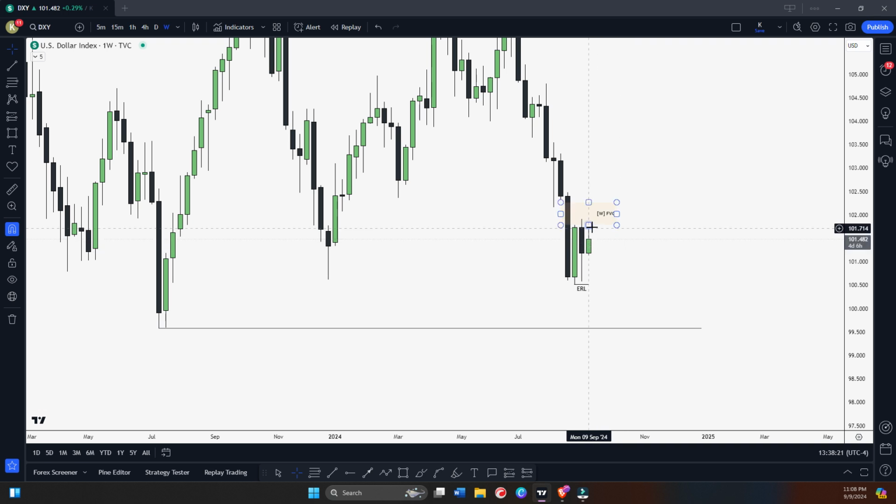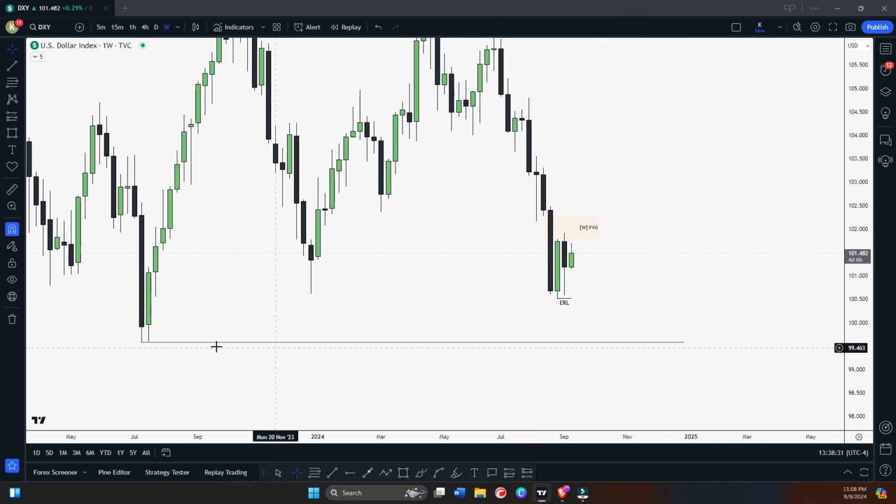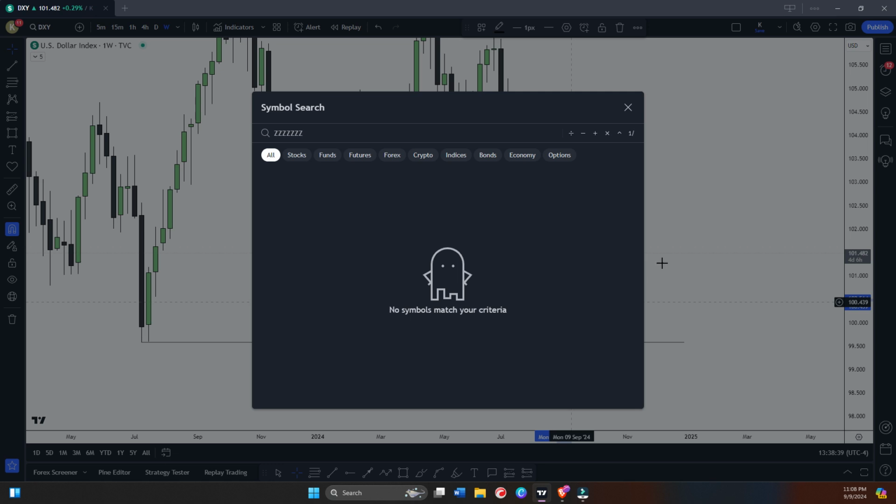Last week we discussed we're looking for a sell from this weekly bearish fair value gap. We have seen very nice rejection from this weekly bearish fair value gap, and still I am looking for the market to take out this low and this external range liquidity right now.